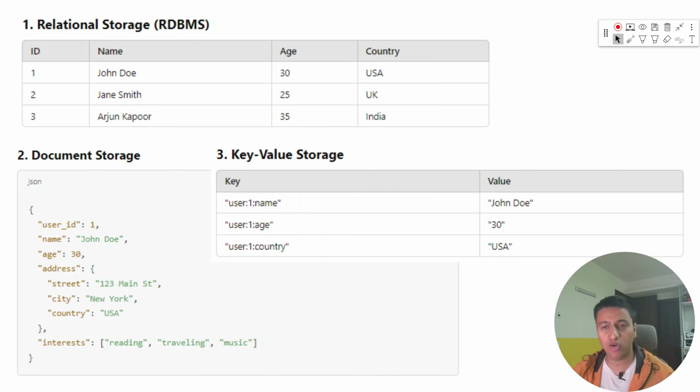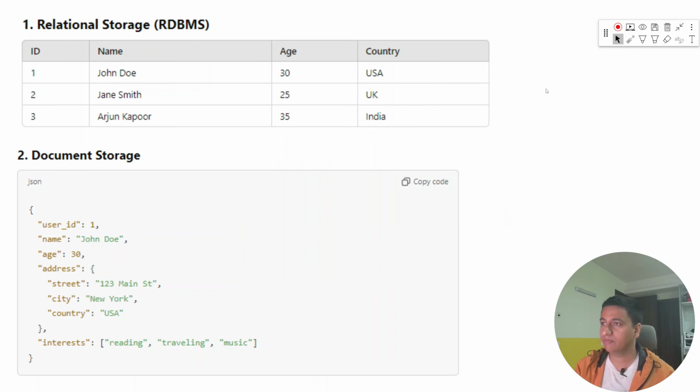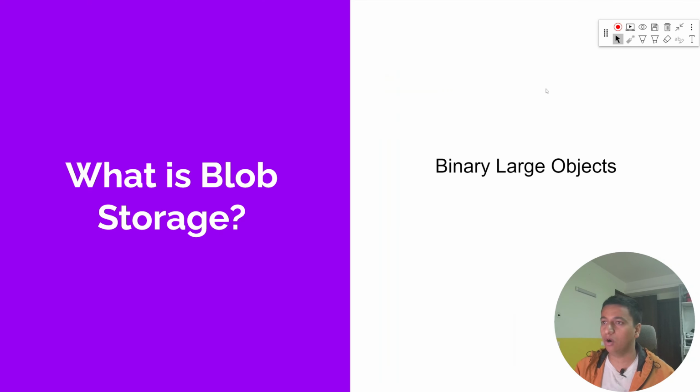But what if you are not sure what kind of data you're dealing with, or the data type itself is a mixture of a couple of things? Let's say it has audio files, video files, PDFs, CSVs, a bunch of data. For that purpose, we have something called blob storage. It expects different types of data, that's why it's called a binary large object.